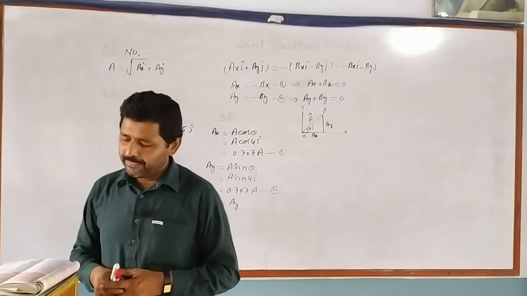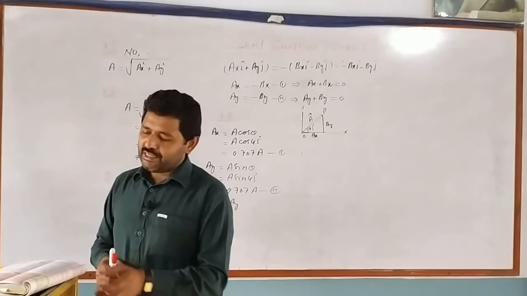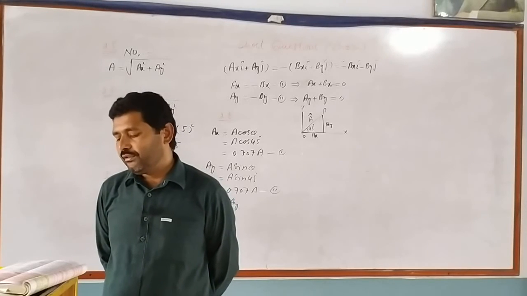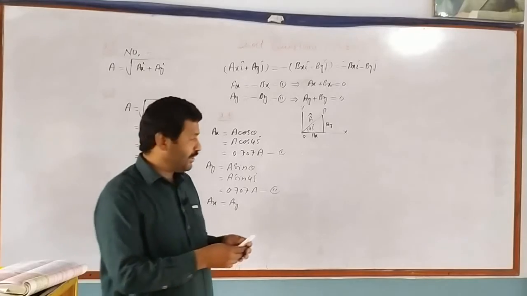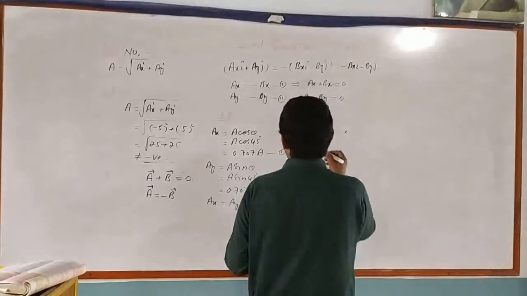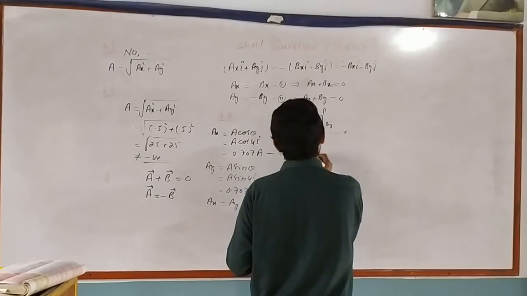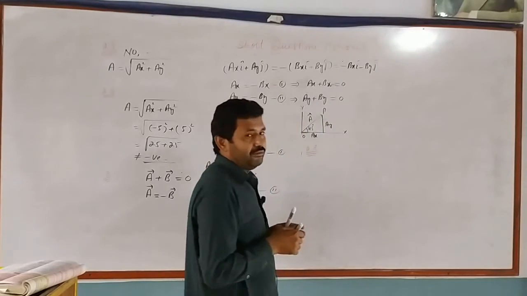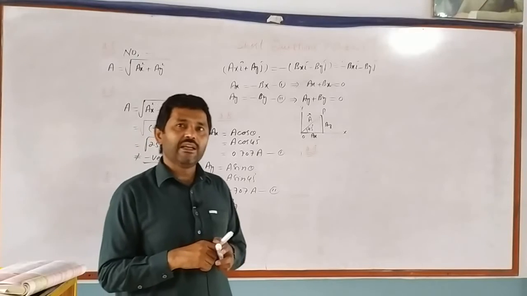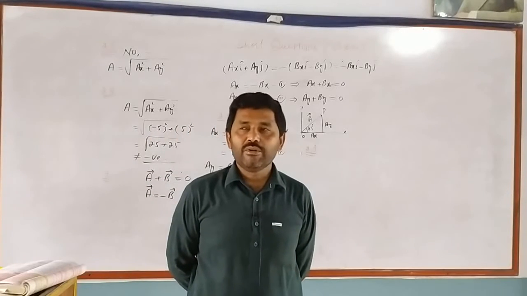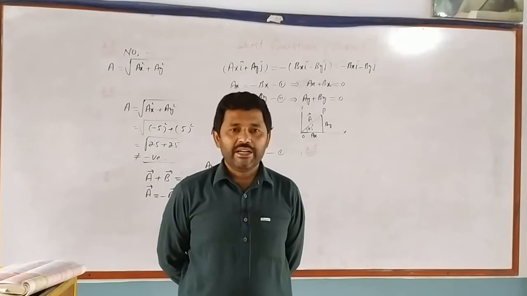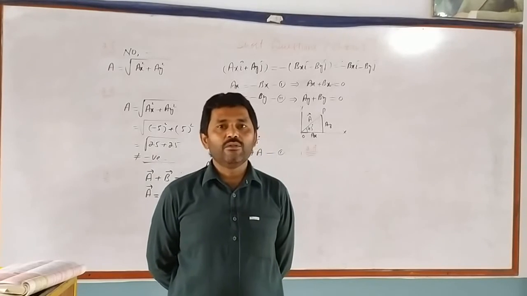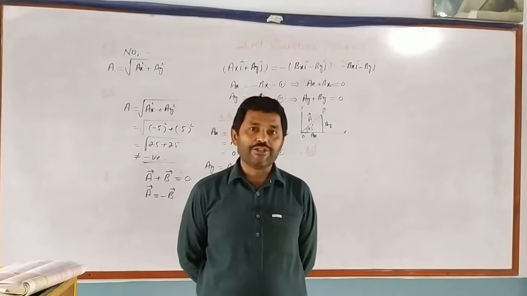Question number 9: is it possible to add a vector quantity to a scalar quantity? As vector and scalar are two different quantities, vectors can be added only when they have the same nature.